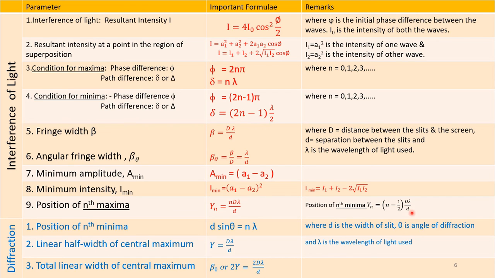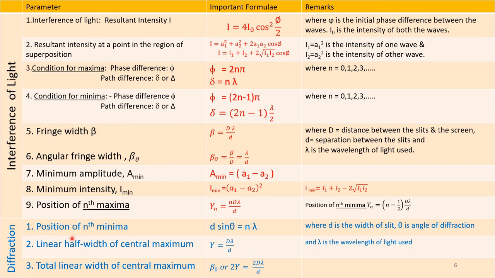I will repeat the formula. Yn is equal to, within brackets, n minus half, close the bracket, D into lambda by d. Now these 9 or 10 formulae have been given for interference.